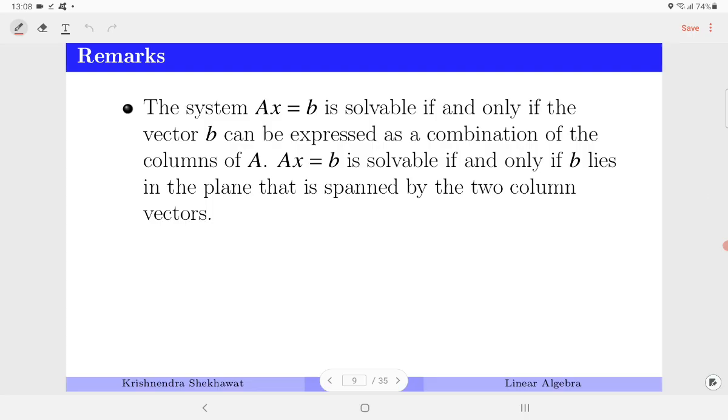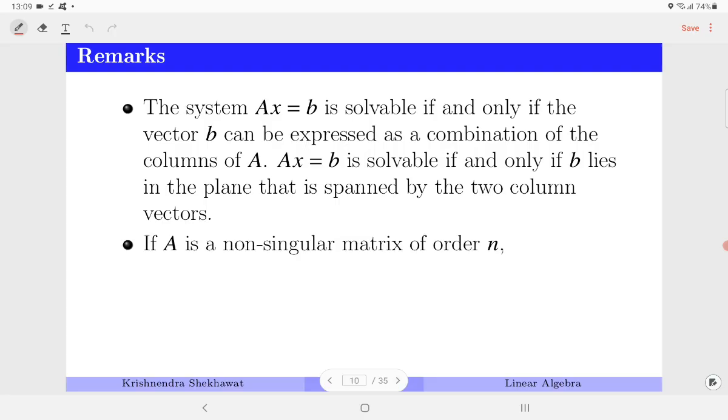So I am just considering two columns, then their linear combination forms a plane, and the system is consistent if this vector B lies in the plane, because then only it can be expressed as a linear combination of those two vectors. If it is outside the plane, it's not possible. So this is how you can see it geometrically also.